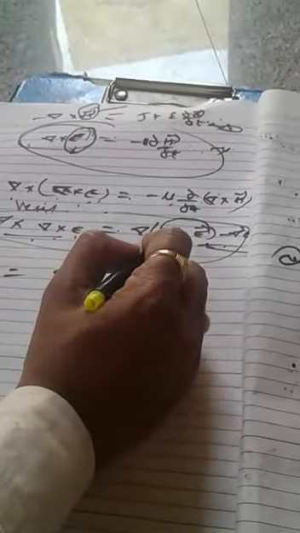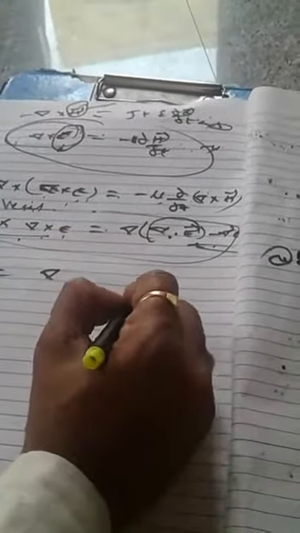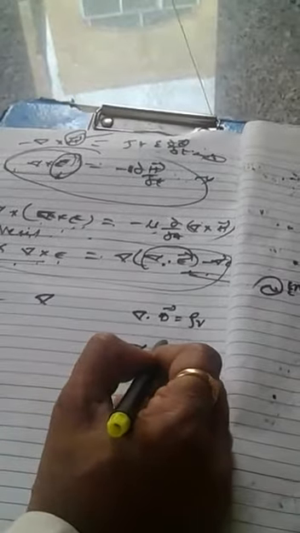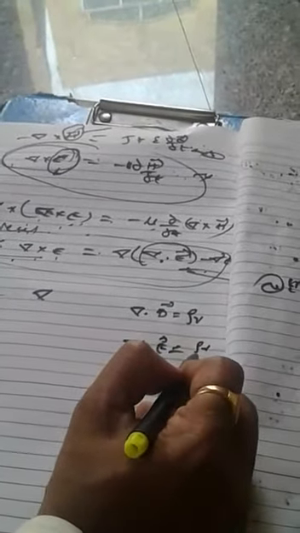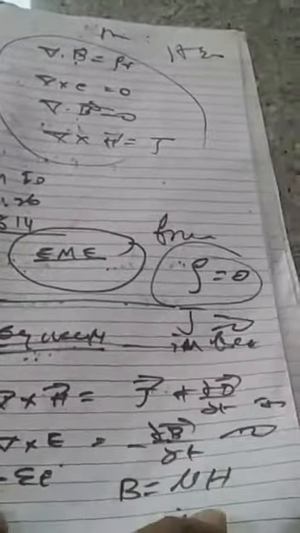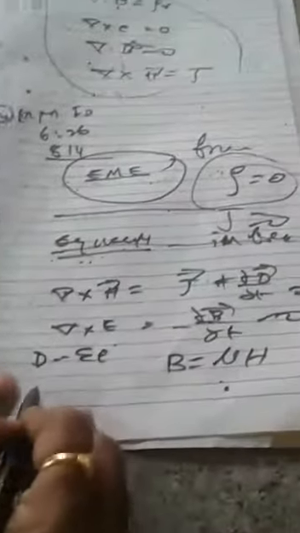Now del dot E can be written as follows. We know that del dot D is rho v, and since D is equal to epsilon E, del dot E can be written as rho v by epsilon.